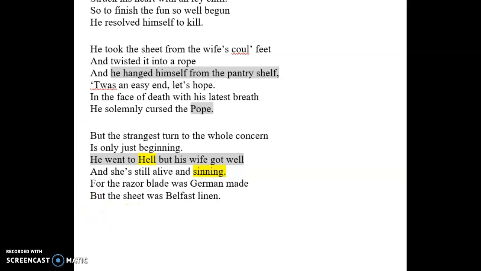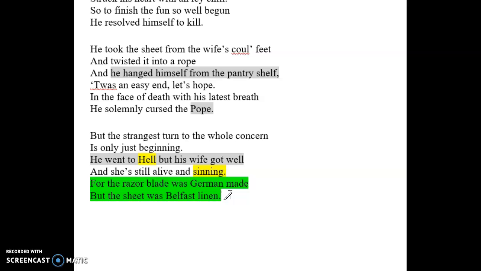And the last two lines I want to highlight because they are very important. "For the razor blade was German made, but the sheet was Belfast linen." He killed his wife by slitting her throat with a razor blade. And so this is a very good example of symbolism, because he's saying that the Germans have poor craftsmanship. He tried to kill his wife with a blade that was made by the Germans, but it didn't do the job right, because he's blaming the razor blade for not doing the job. But he hung himself with a sheet, and that's the type of murder that worked.